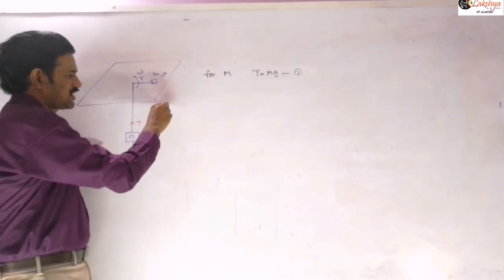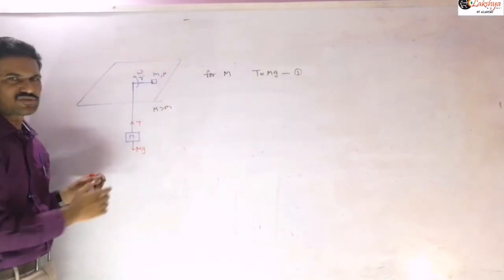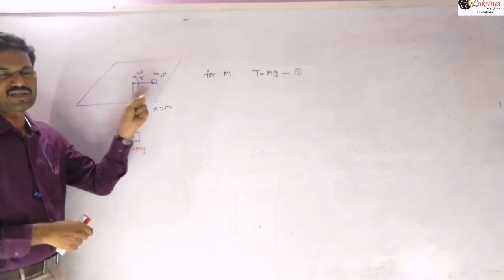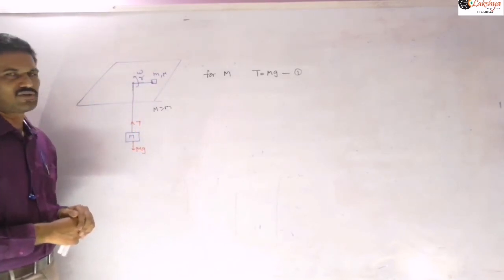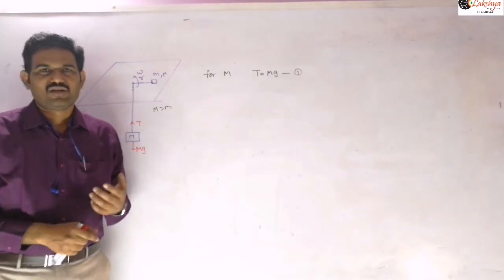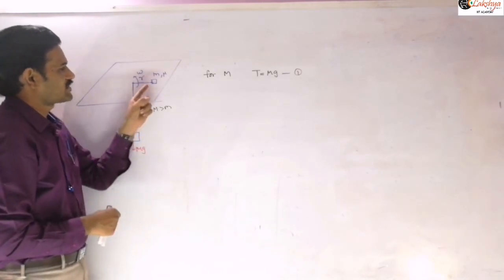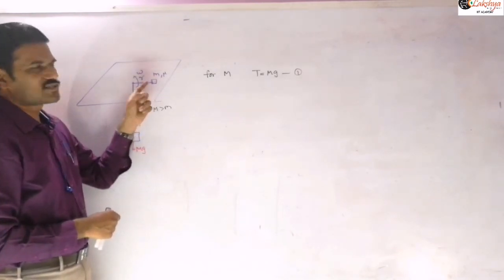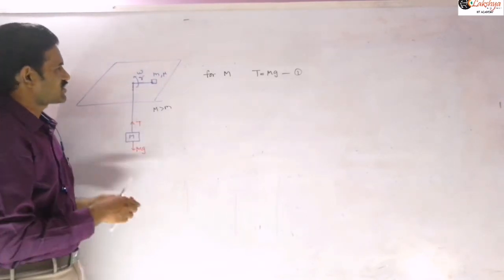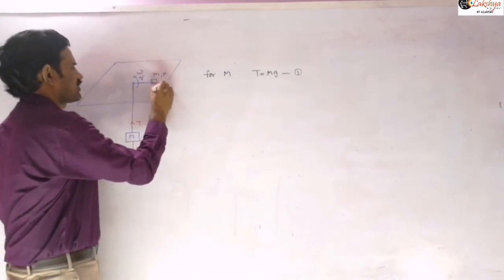That is a condition here: this capital M is greater than this small m. If it is not rotating, then automatically this comes down and it will slip towards the center. So to keep that in equilibrium, we have to rotate that small m. When the block is revolving with the minimum angular velocity, it has a tendency to slip inwards. When it has a tendency to slip inwards, then the frictional force will be in the outward direction. So you may mention that point here.